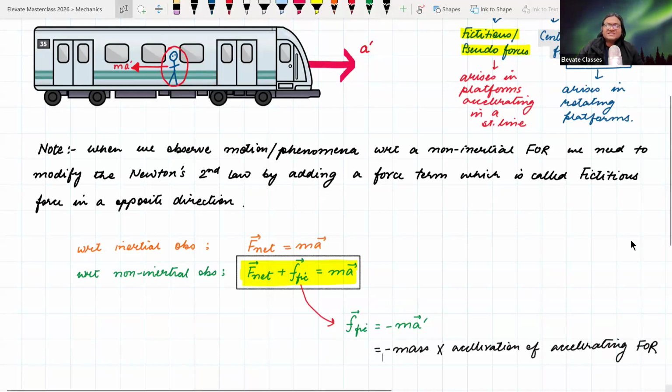So this is the simplest way of looking at mechanical systems from the perspective of a non-inertial observer's frame of reference and doing further calculations.